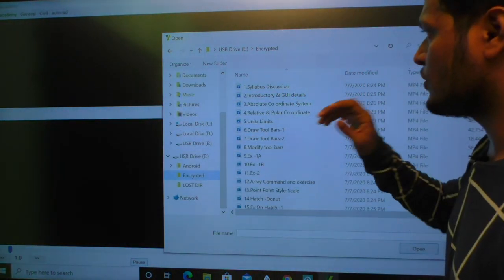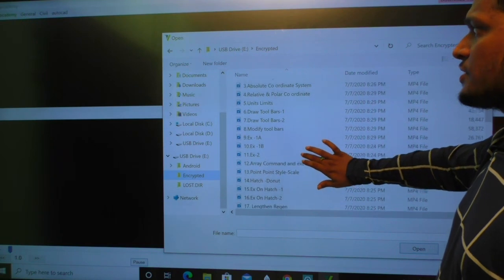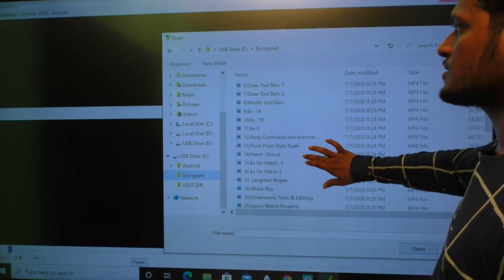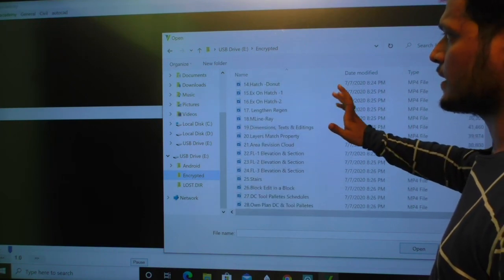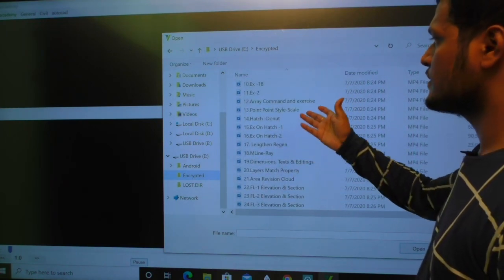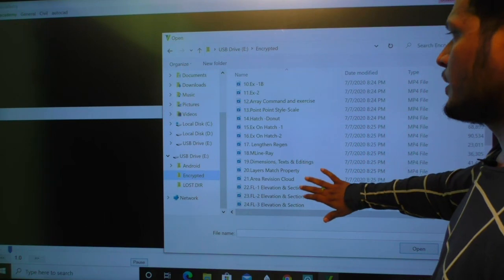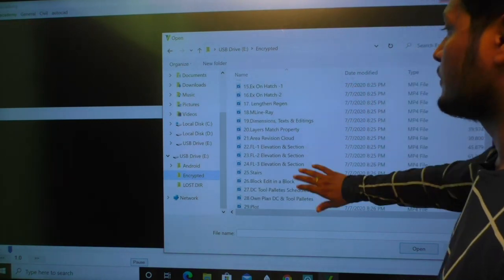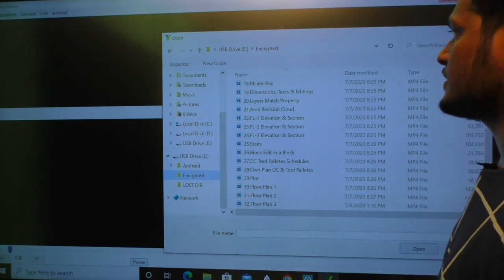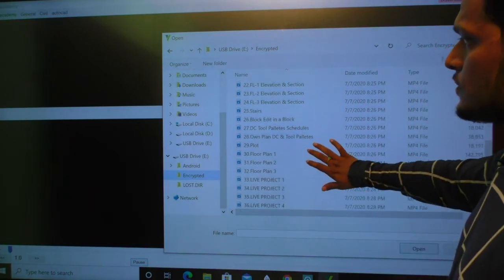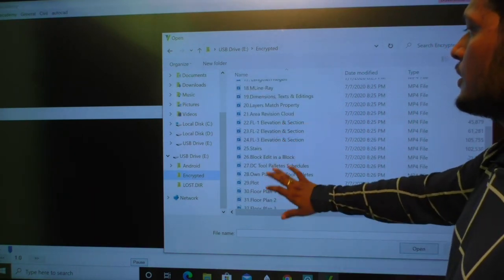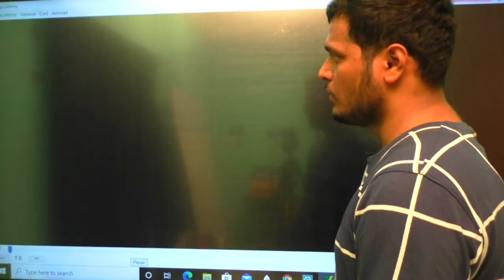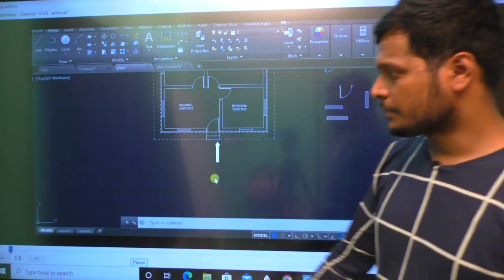So you can see the videos, syllabus and discussion, introduction for GUI, absolute coordinate system, relative and polar units, draw toolbars, modify toolbars, exercises, array commands and exercises, point style, hatches, length and range, M-line, dimension, text and editings, layer, match property. So okay, I will show you something related to civil engineering. So elevation and section. So this is how you can open the video.